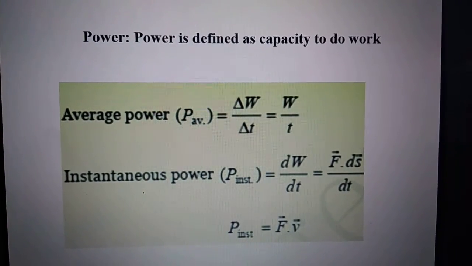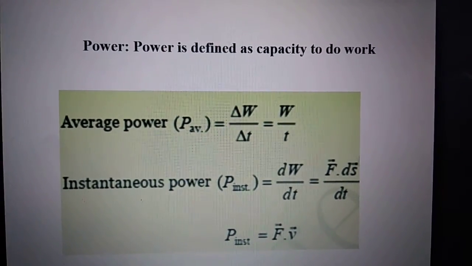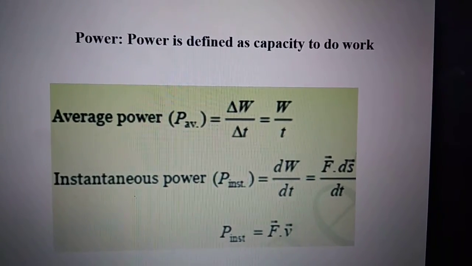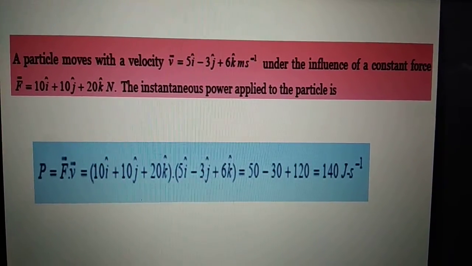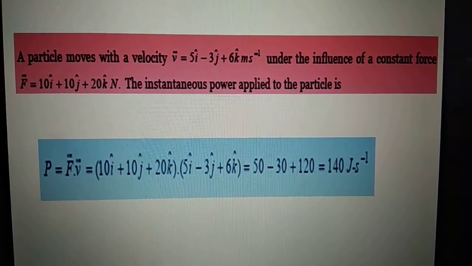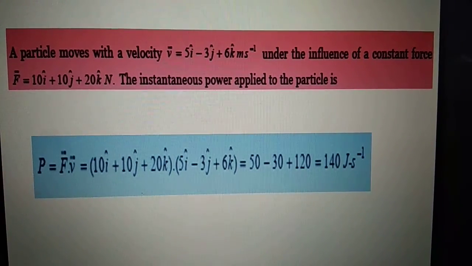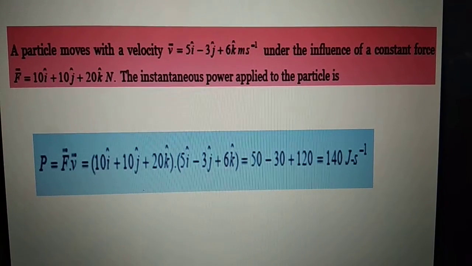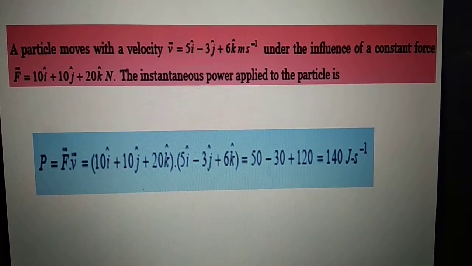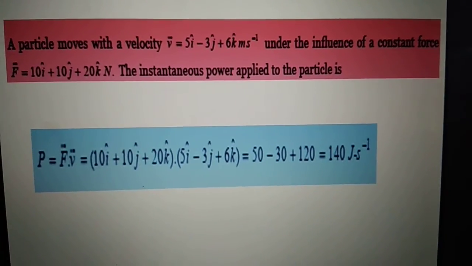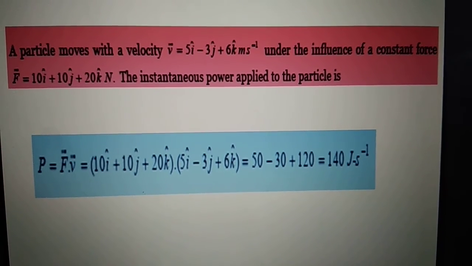Instead you are given force and velocity. Still you can calculate the power of the given object. This is one numerical based upon if you are given force and velocity, and power you just calculate by dot product, like we calculated work done as dot product of force and displacement. Power is the dot product of force and velocity.